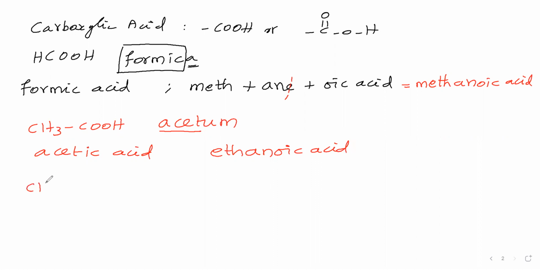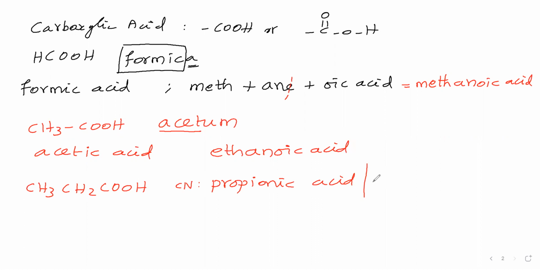Next compound we will take CH3, CH2, COOH. For this, we will say the common name. We will say 3 carbon atoms are present. Therefore, prop, and you have to include ionic, so propionic acid. Propionic acid is the common name.